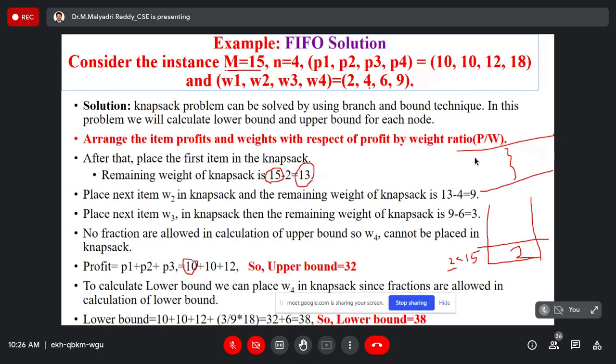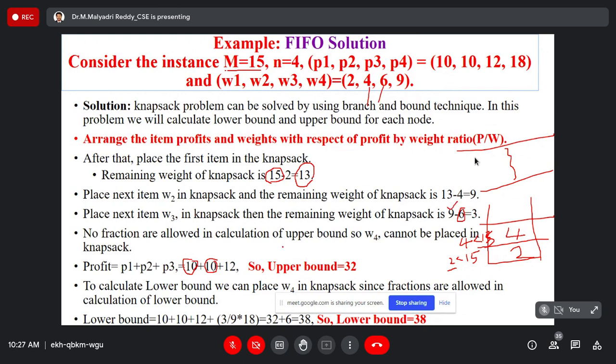Similarly, I have to place the second object. The second object weight is 4. Check whether the second object can be inserted or not. It can be inserted. Then the remaining capacity is 13 minus 4, which is 9 empty. The second object can be placed, so the next profit is 30. Next I have to place the third object, weight 6. Once you include the third object, the remaining available capacity is 9, the included object is 6, remaining 3.